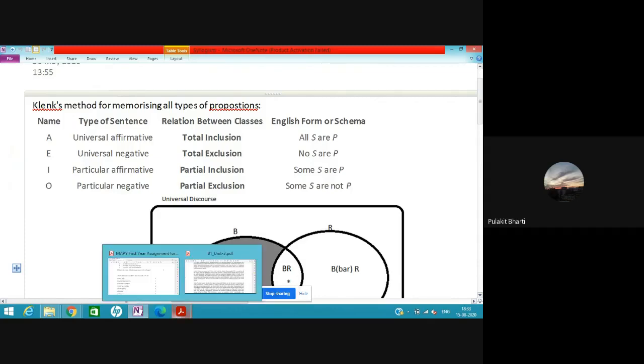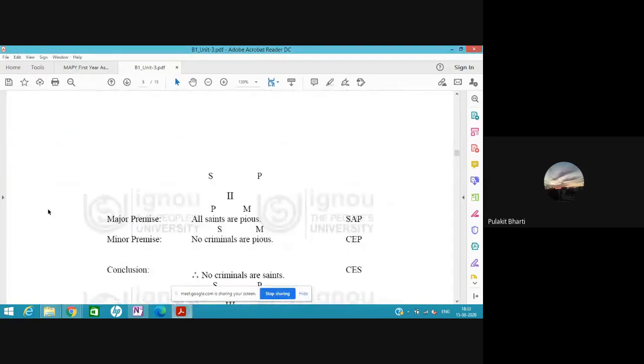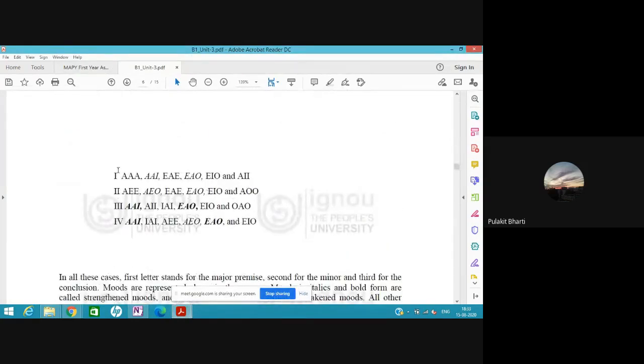Then there is one more factor that determines the mood, which is the order in which the propositions occur. Like E is occurring first and then A, or first A is occurring and then E. So the third factor is the order in which these propositions are occurring. These are the factors which determine the mood of a syllogism.